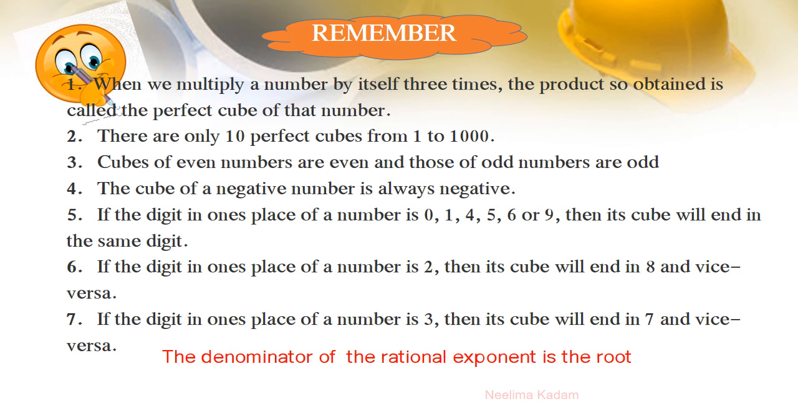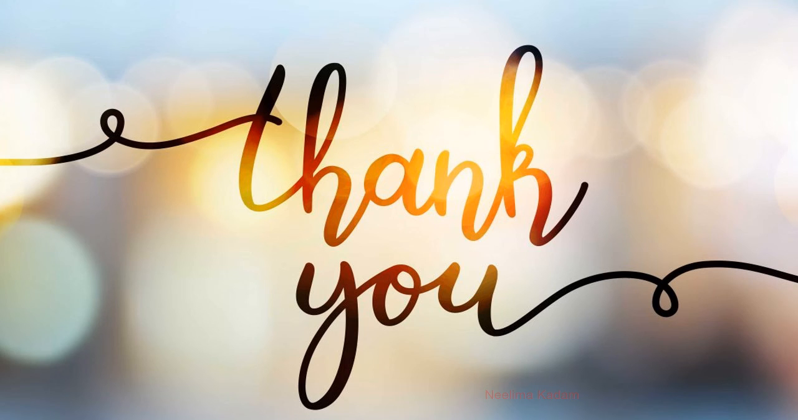If the digit in one's place of a number is 2, then its cube will end in 8 and vice versa. And if the digit in one's place of a number is 3, then its cube will end in 7 and vice versa. And remember the denominator of the rational exponent is the root. Thank you.